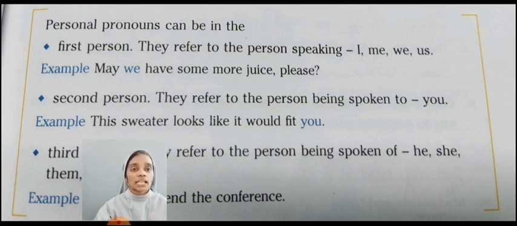First person, they refer to the person speaking. That means जो बोलने वाला. Which are the first persons? I, me, we, us. For example, may we have some more juice, please? Here, who is speaking? We.